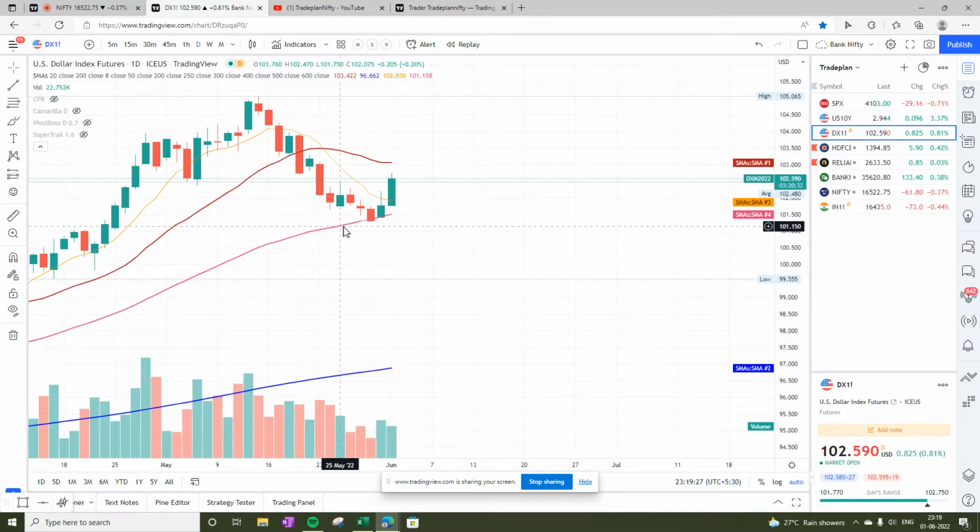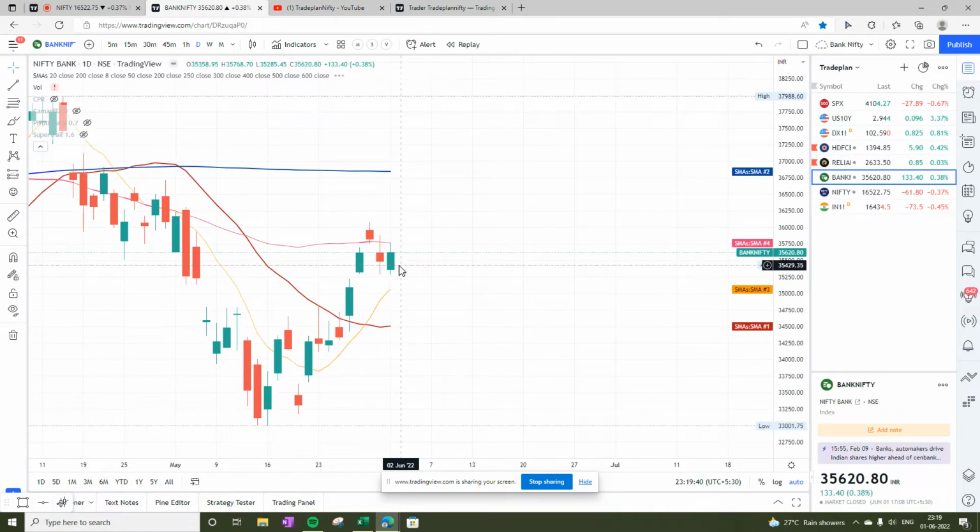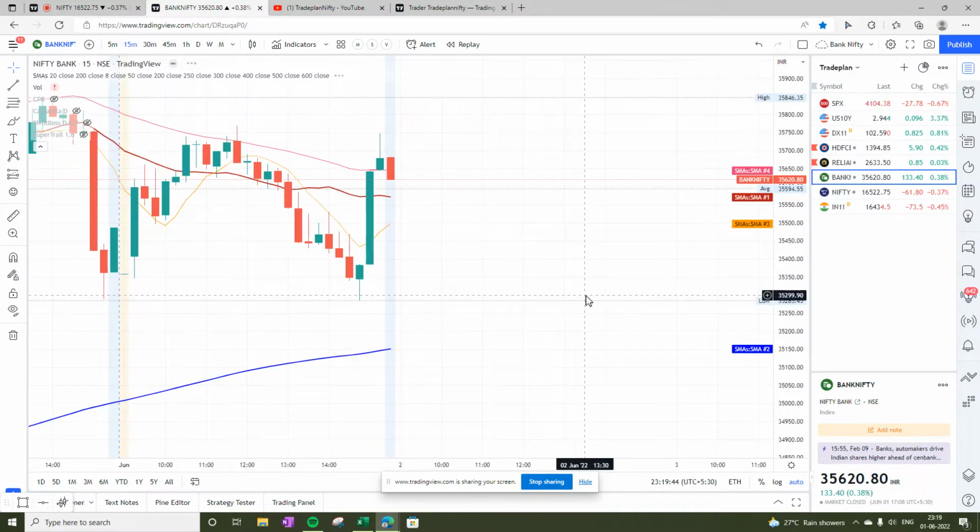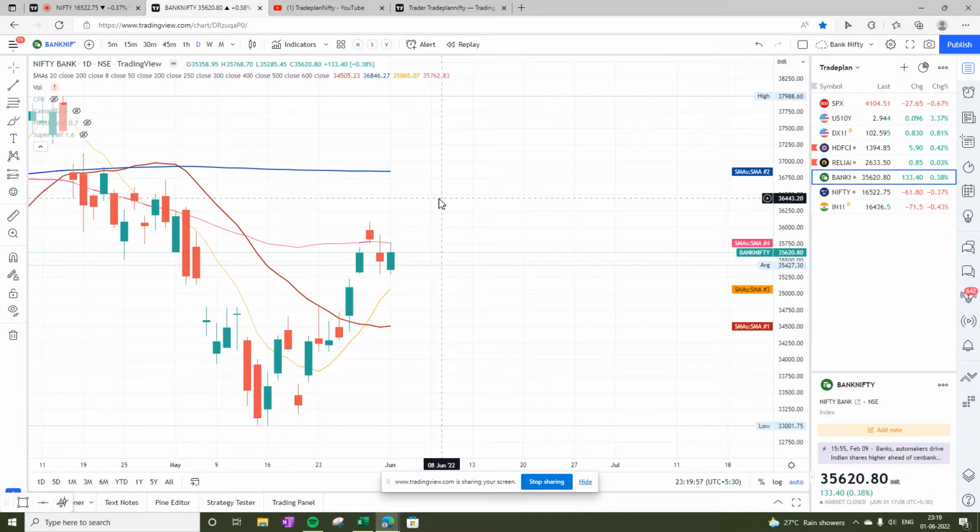Dollar index has also taken a support on 50 bar moving average and is now moving above 8 and about to test 20 bar moving average. So dollar index is moving up, which is definitely not a good sign for Bank Nifty. Today Bank Nifty has shown some sign of strength. Let me look into 15 bar. We see that Bank Nifty actually declined, but in the last 45 minutes it recovered, but closed below 50 bar moving average. So Bank Nifty had shown some strength in the last 45 minutes.